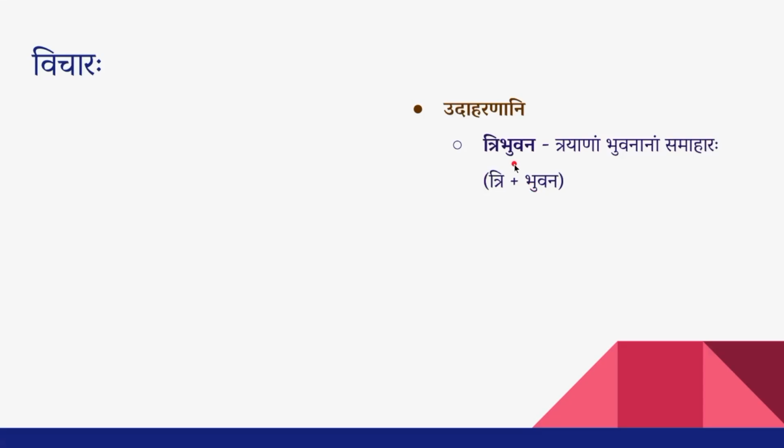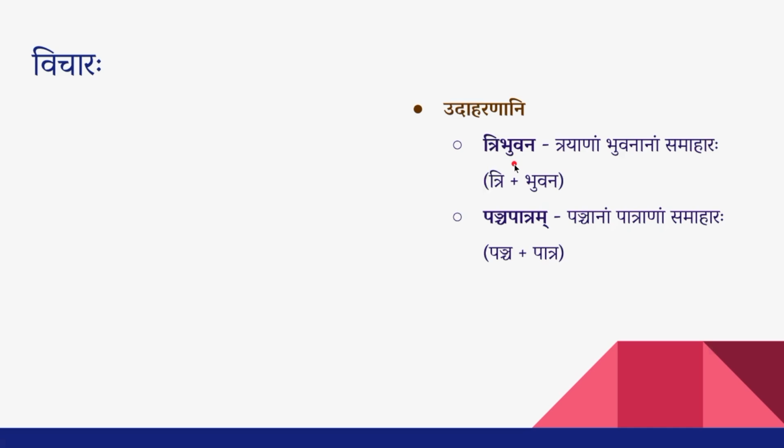But in the case of Ashtadhyayi, the Adhyaya ends with Hrasva Akara, so we get Strilingam and Ikarantatvam. Accordingly, this should have also been Tribhuvani, but it is not Tribhuvani, it is Tribhuvana. Let's see a few more examples, then we'll think about it.